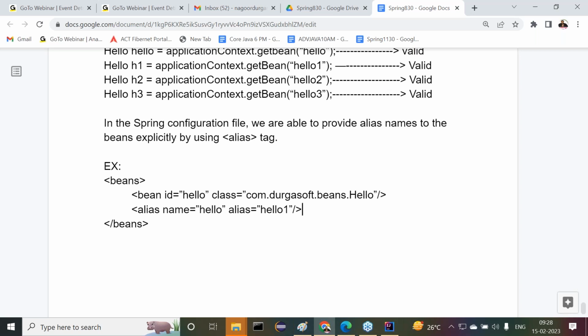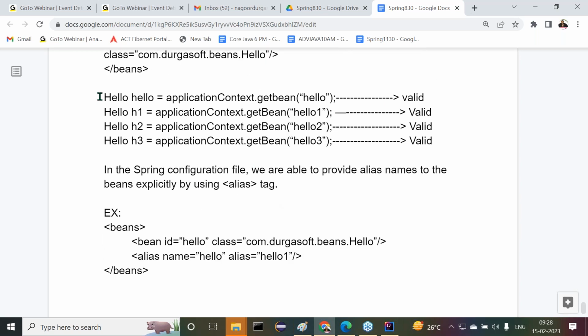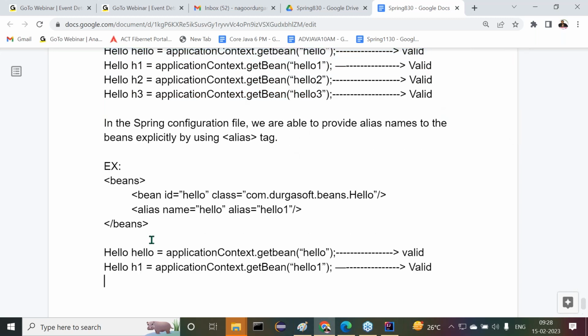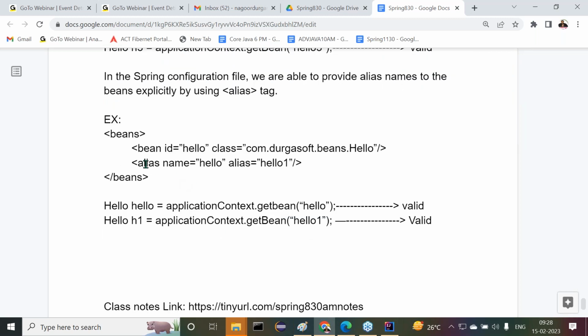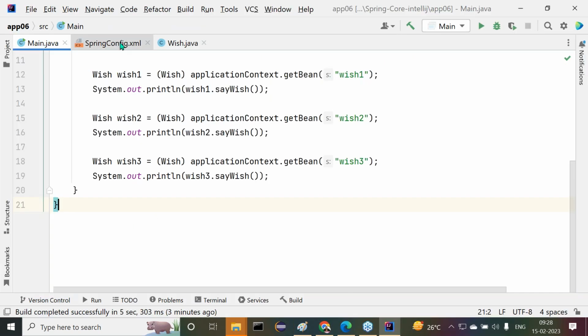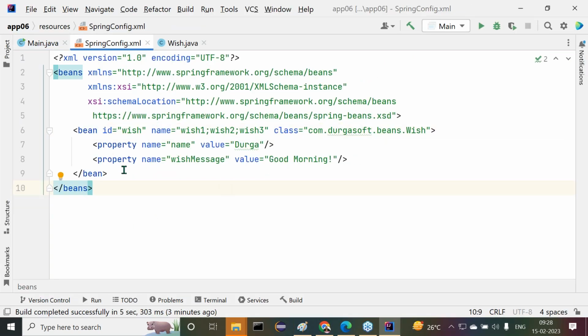Now here, what is the original ID and what is the alias name? Hello is the original identity and hello one is the alias name. So in the context, on the basis of hello and hello one, we are able to get the values. In this way we are able to define alias names. Got it or not? Let me check this, and if anything is wrong, I will modify it. Now in a Spring configuration file, observe carefully.